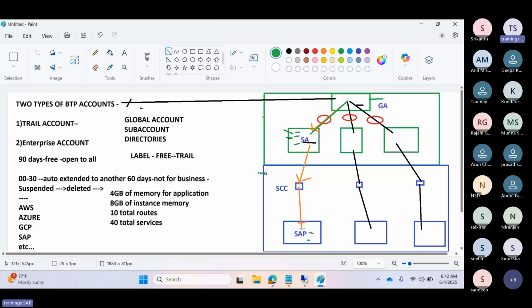That's the customer's wish. If the customer wants to use multiple cloud connectors, that's their wish. Otherwise, some best practices are one cloud connector for the non-production systems and one cloud connector for the production systems. That's how they can use it. We can also connect multiple sub accounts and multiple SAP systems into one cloud connector. How we want to define it as an architect, we can define it. That's our wish.